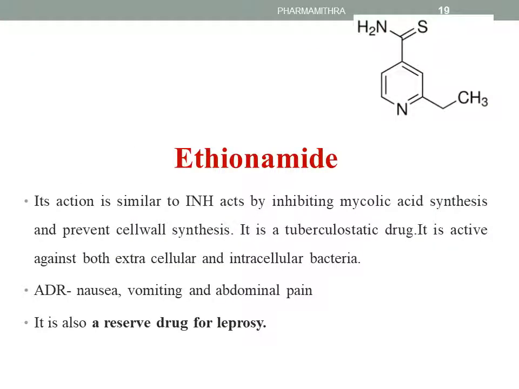Going on to the other drug, that is ethionamide, which is similar to isoniazid. This will also inhibit the mycolic acid synthesis and prevent cell wall synthesis. It is a tuberculostatic drug and is active against both extracellular and intracellular bacteria. The ADR includes nausea, vomiting, and abdominal pain. It is also a reserve drug for leprosy.